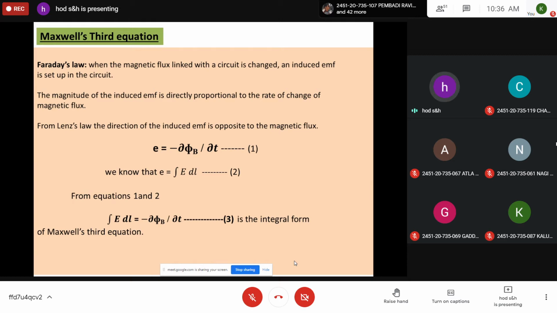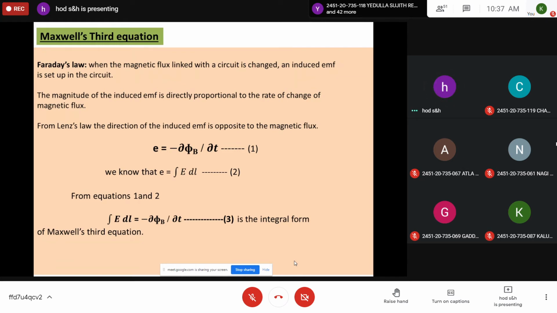So Faraday's law says that whenever the magnetic flux linked with the circuit changes, an induced EMF will be produced in the circuit. And the magnitude of the induced EMF is directly proportional to the rate of change of magnetic flux. And Lenz's law states that the induced EMF is opposite to the magnetic flux change. So you should put the negative sign. So you can write E is equal to minus dφ_B by dt as the modified Faraday's law, which is equation 1, where φ_B is magnetic flux and E is the EMF produced.